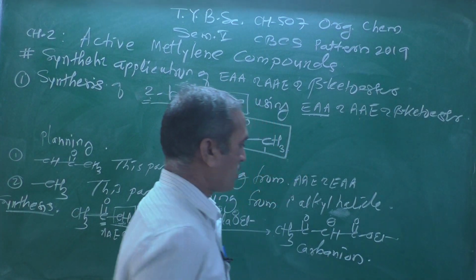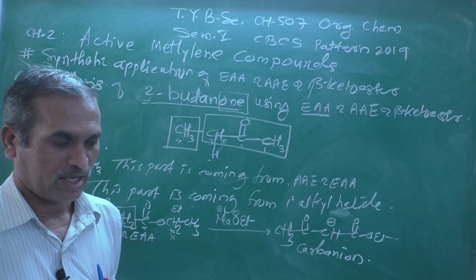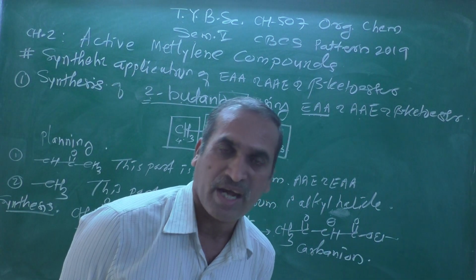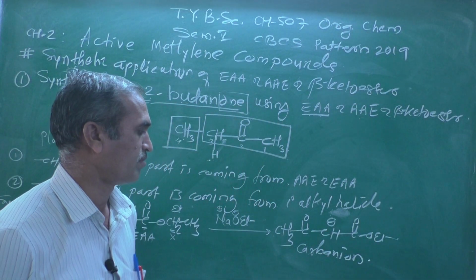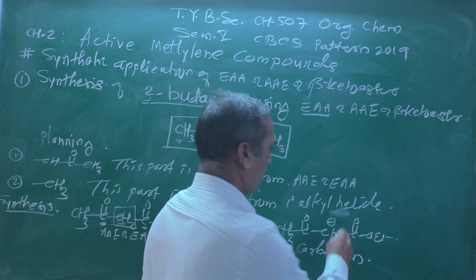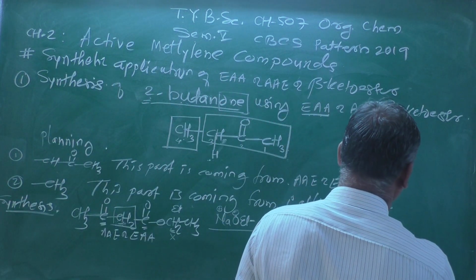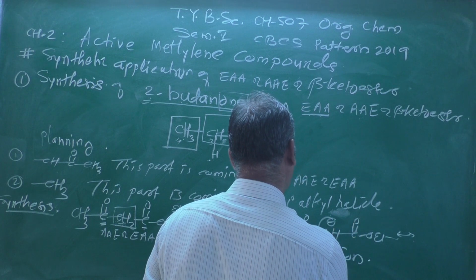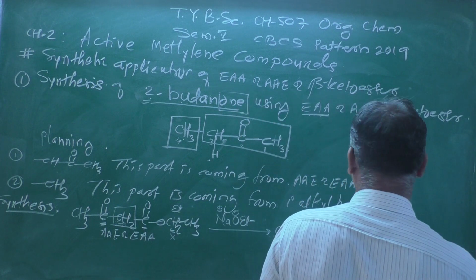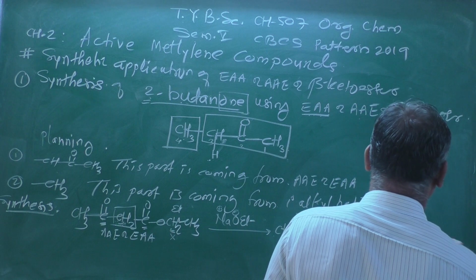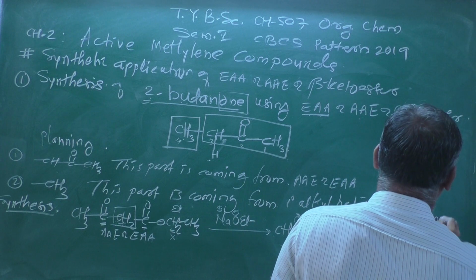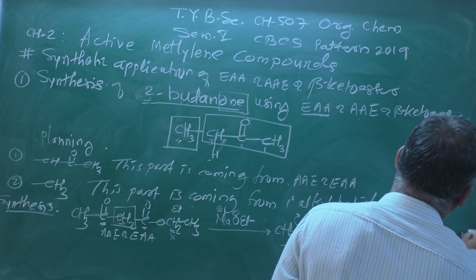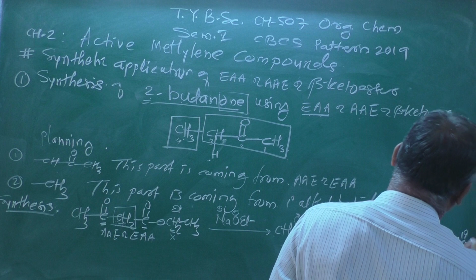The organic compound in which the carbon carries a negative charge, that species is generally termed a carbanion, and that carbanion is well stabilized due to resonance. So in this way we can get CH3, then O minus double bond CH, then C double bond O, OEt.